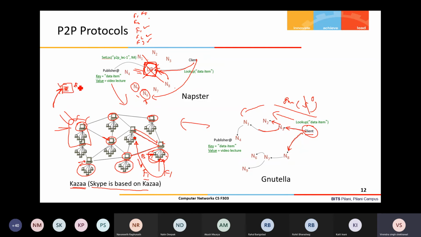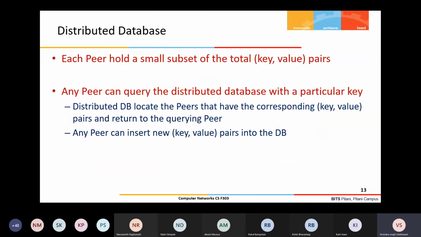server for authentication. Once it is an authorized user, the audio video conference which we do happens directly between the peers. It also gets the list of its neighbors, your friend list, from the central server. So this is the way Skype works.